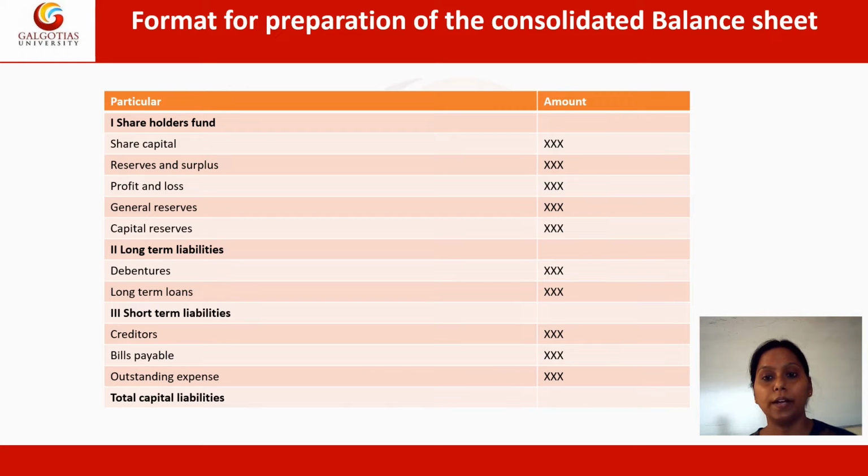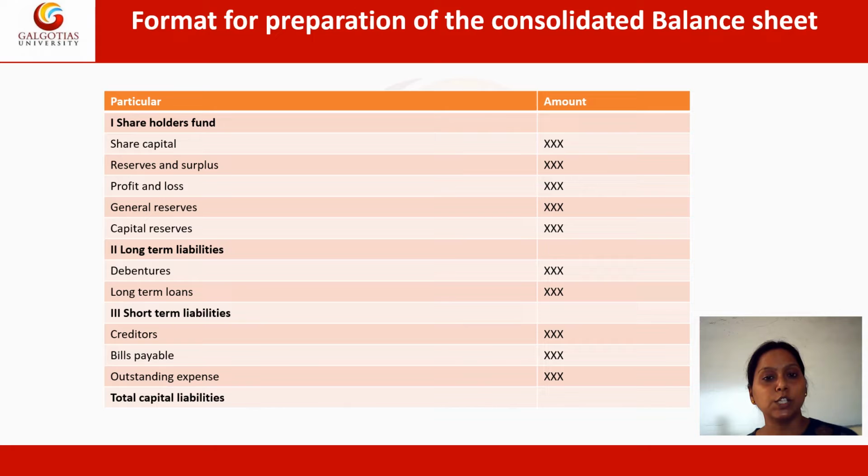Whether it is a single entity or a group of companies, it is a must for all companies to prepare the balance sheet. As far as the format of the consolidated balance sheet is concerned, it is more or less the same for either a single company or a group of companies. So, let's discuss some particulars which fall under the format for preparation of the consolidated balance sheet.